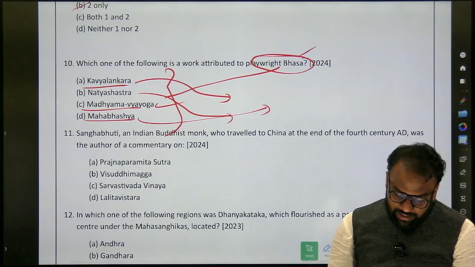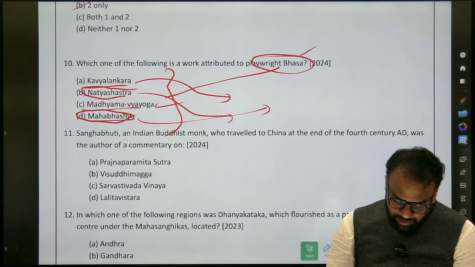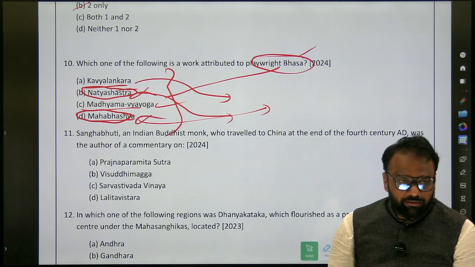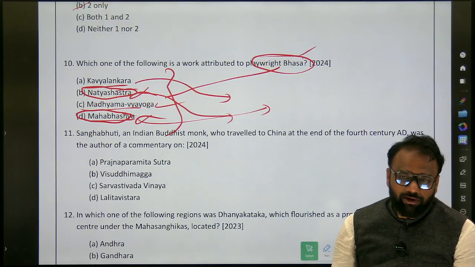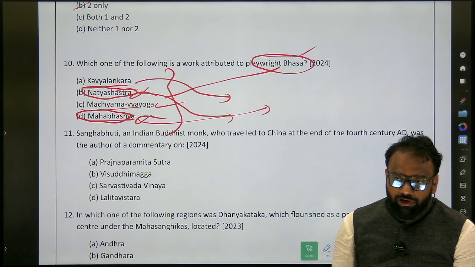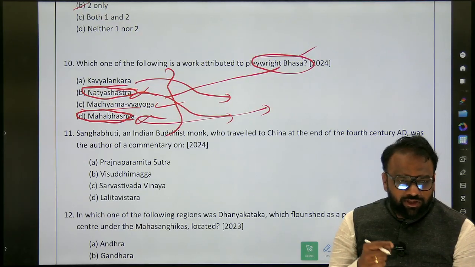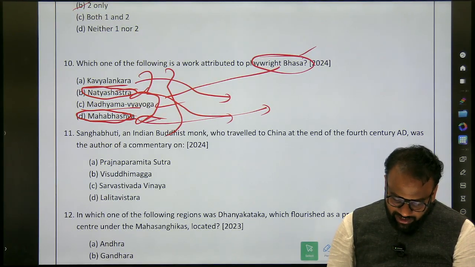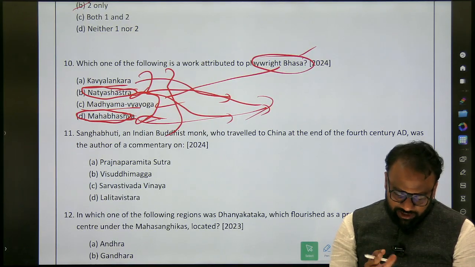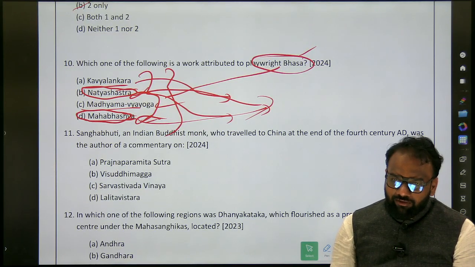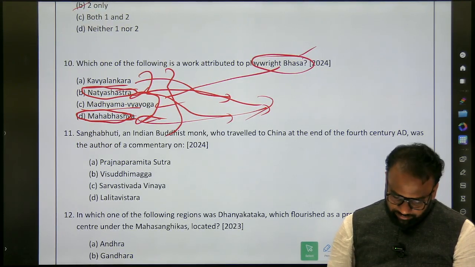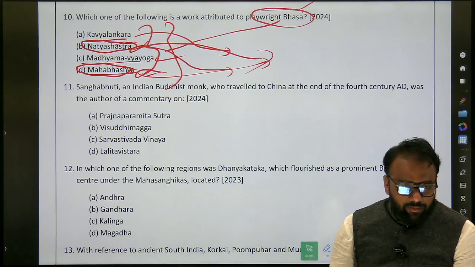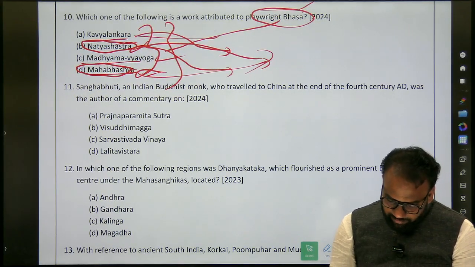See, Mahabhasya is a famous work. Natya Shastra is also a famous work. Now, both these two things you will eliminate. You are left with 2 choices: Kavya Alankara and Madhyama Vyayoga. In the examination, this elimination strategy is equally important. You will prepare for all of them, but at the last moment, if you are not able to recall, you should also have some kind of strategy. So this is a famous work associated with Patanjali, Natya Shastra with Bharata Muni. When you eliminate, you are left with 2 choices: Kavya Alankara, Madhyama Vyayoga. Kavya Alankara, whether it is a single author, did you search the internet? Bama is there? Okay, you just write it. Bama.